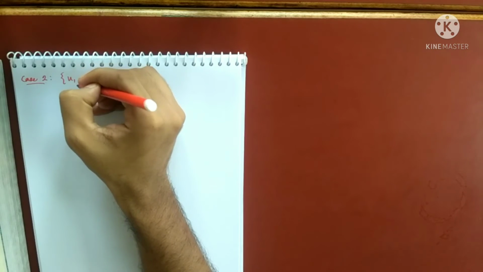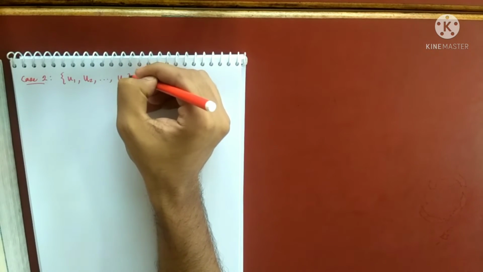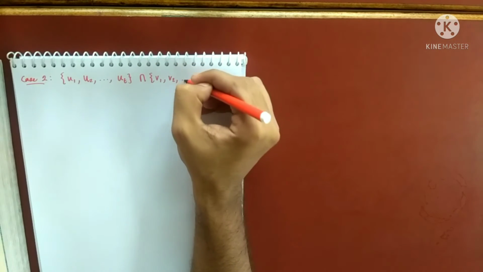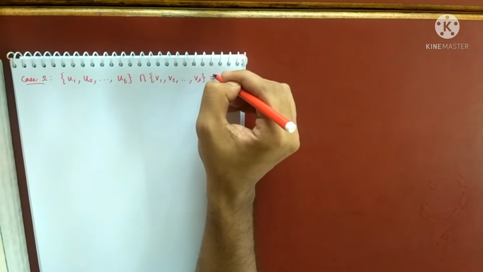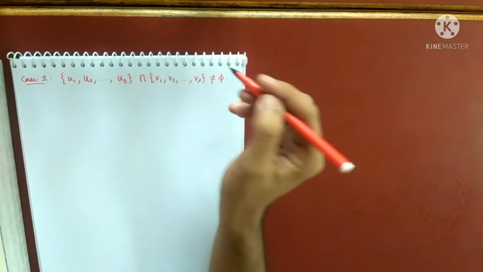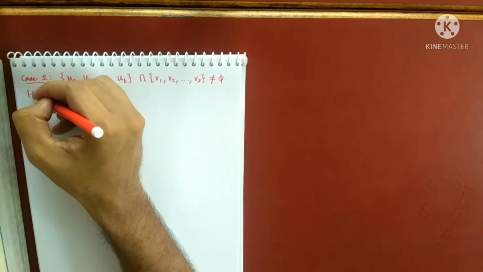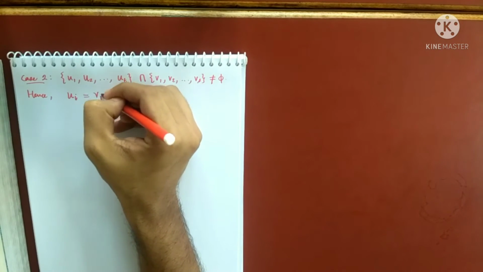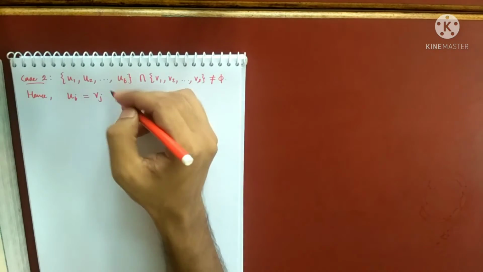This set U1, U2, UT intersection V1, V2, Vs is actually not empty. That means they intersect somewhere. Hence, what can I say? Ui equals Vj: one of these vertices will be the same as one of these vertices for some i and j.